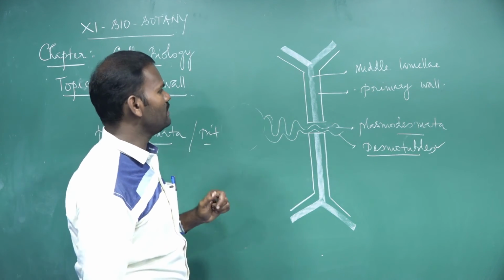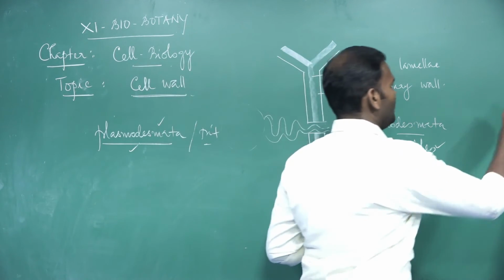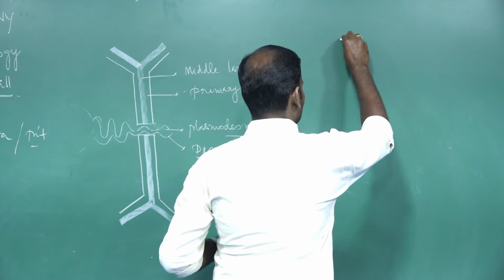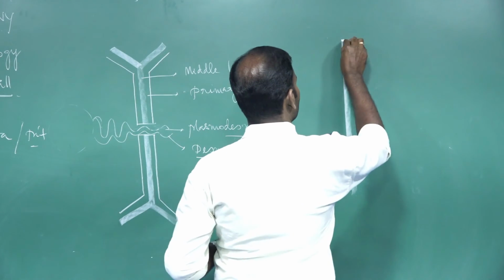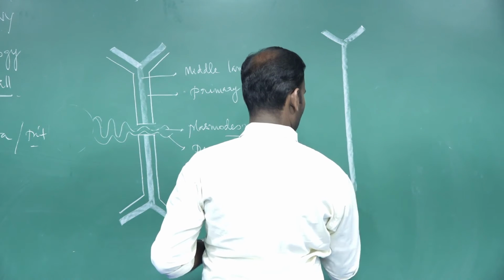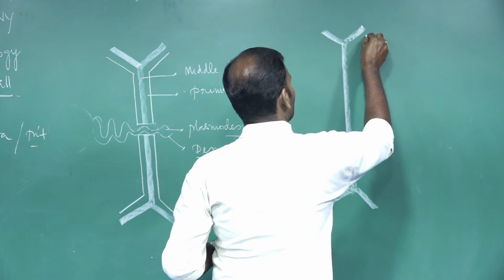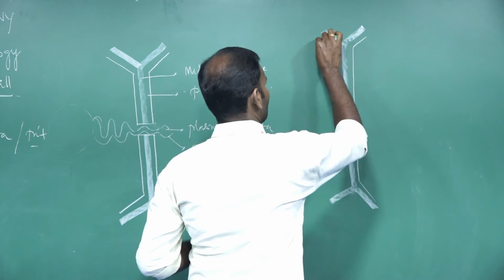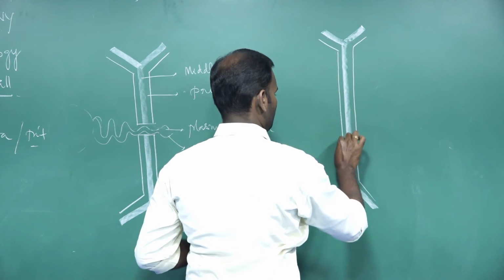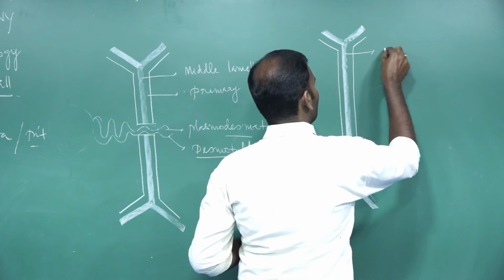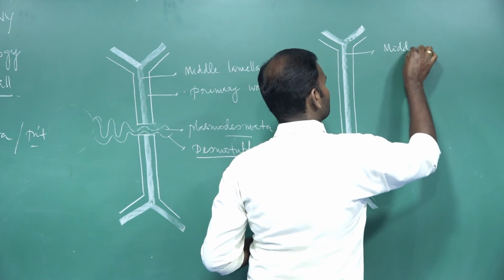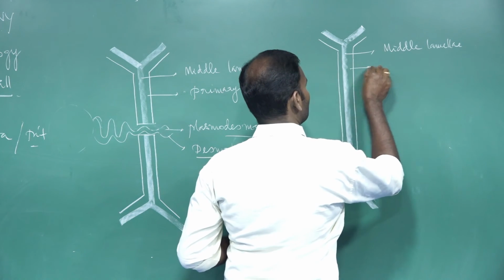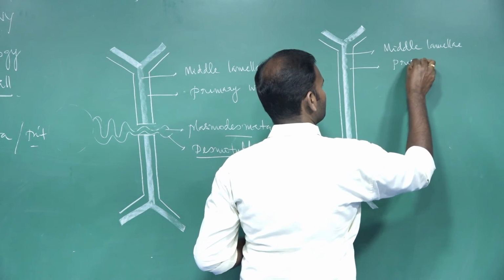Then what do you mean by pit? Similarly, this is the middle lamellae, and this is the primary wall.